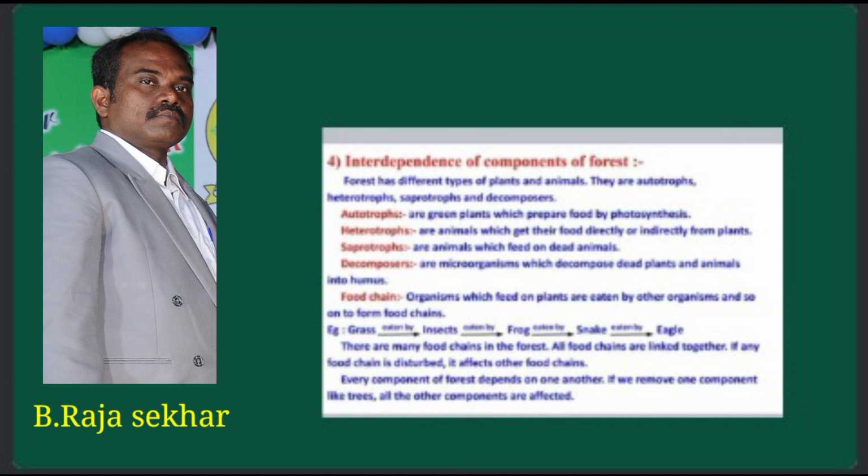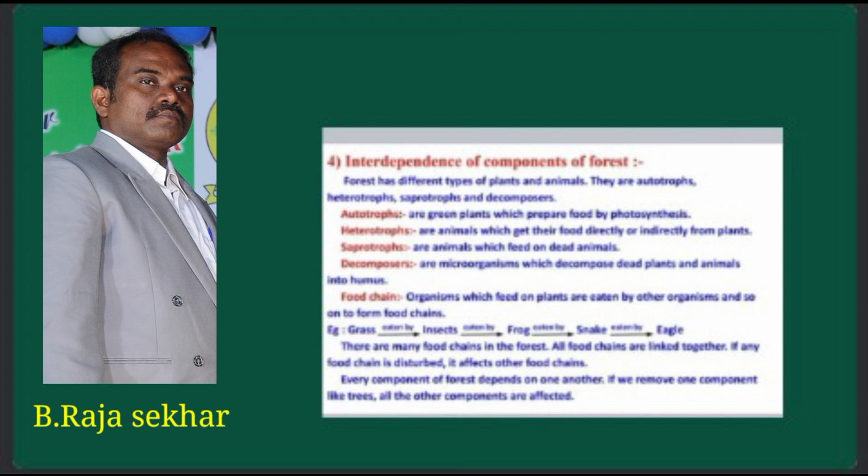Like primary producers to primary consumers. Primary consumers to secondary consumers. Secondary consumers to tertiary consumers. And finally, decomposers. So this is the interdependence of plants and animals.